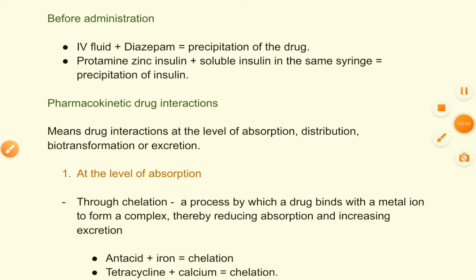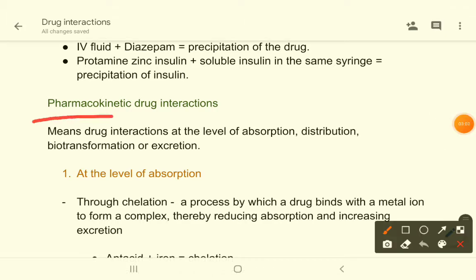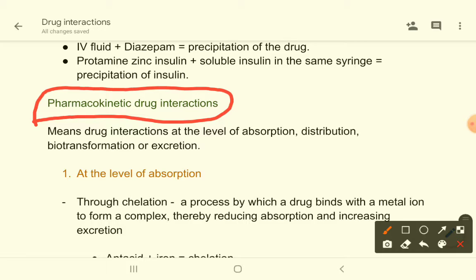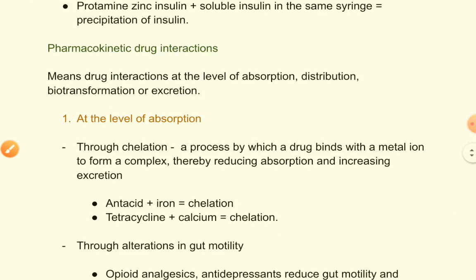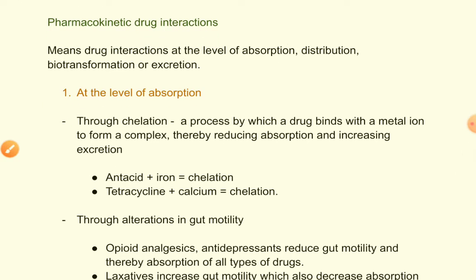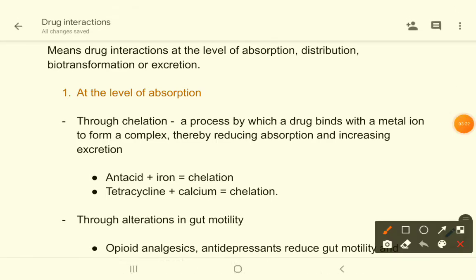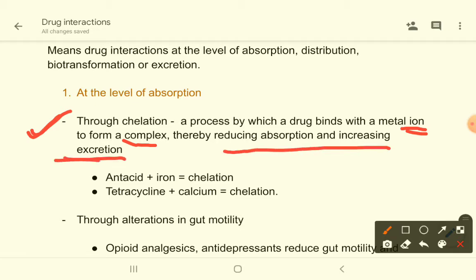Now come to pharmacokinetic interactions. Pharmacokinetic interactions means interactions at the level of absorption, distribution, biotransformation or excretion. Now let's see a few examples at the level of absorption. There may be alteration of absorption through chelation, as I have mentioned earlier, a process by which a drug binds with a metal ion to form a complex, thereby reducing absorption and increasing excretion of another drug.